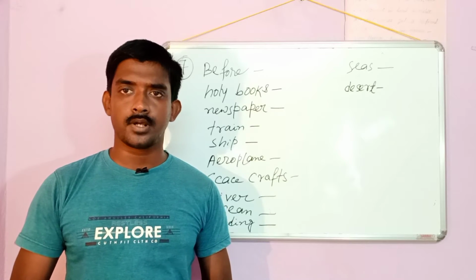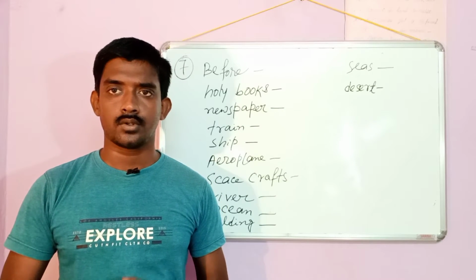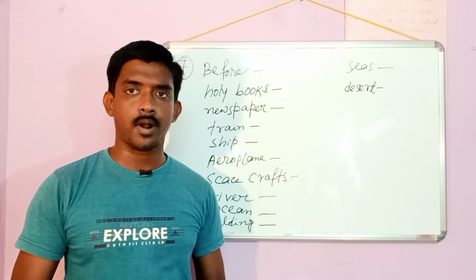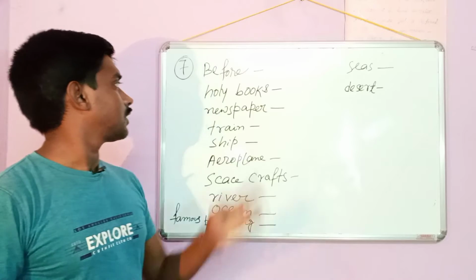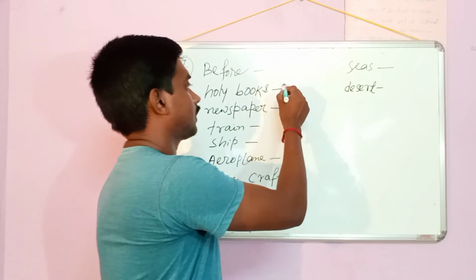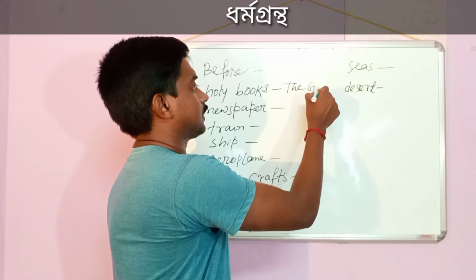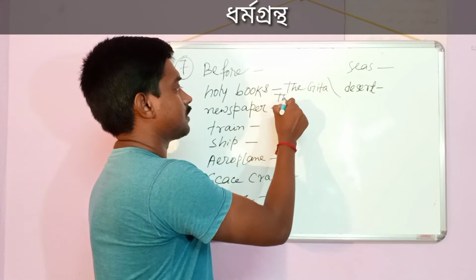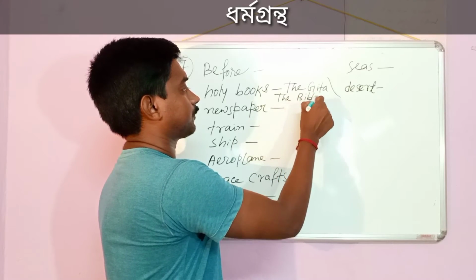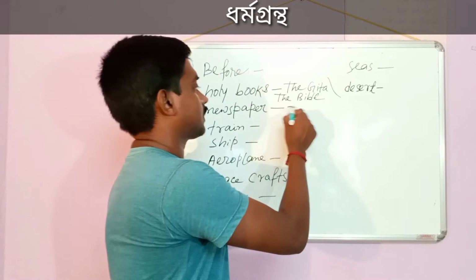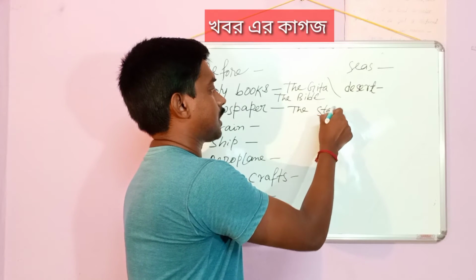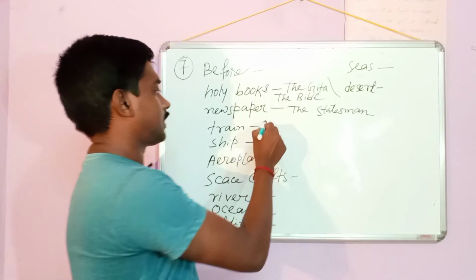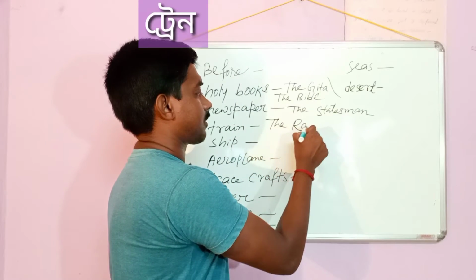Before some musical instruments the is used, like the piano, the harmonium. Next point, generally the is not used before a proper noun, but here are some exceptions. Before holy books, the scriptures, like the Gita, the Quran, the Bible, etc., we use the. Newspapers: the Statesman, the Anand Bazar, etc. Before trains, like the Rajdhani Express.